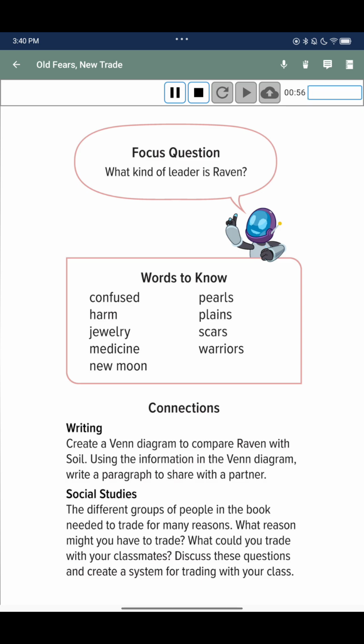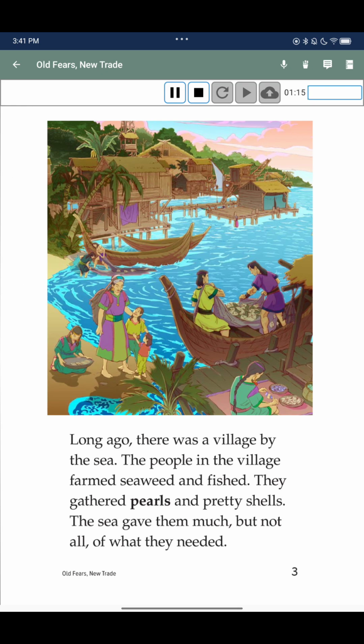Social studies. The different groups of people in the book needed to trade for many reasons. What reason might you have to trade? What could you trade with your classmates? Discuss these questions and create a system for trading with your class.